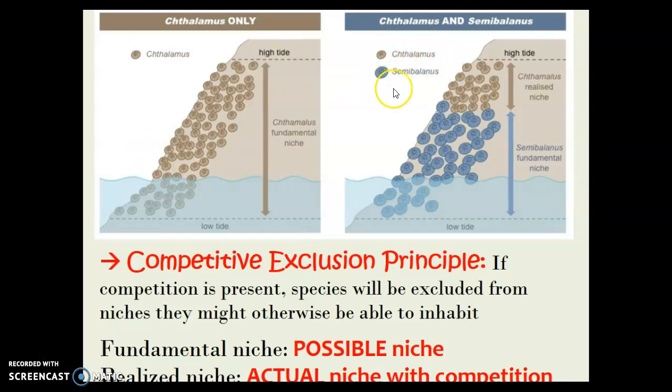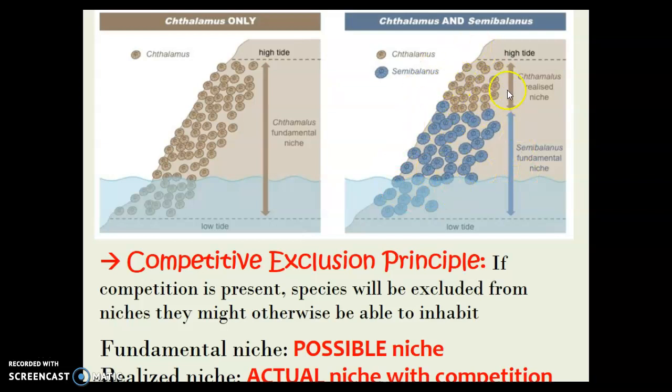However, there's also this other Semibalanus crustacean that is larger and therefore probably better at competing for resources. So it overtakes a lot of the bottom of this niche, or the bottom of this rock, okay? So the fundamental niche is not realized because this guy has to compete with the larger guy, right?